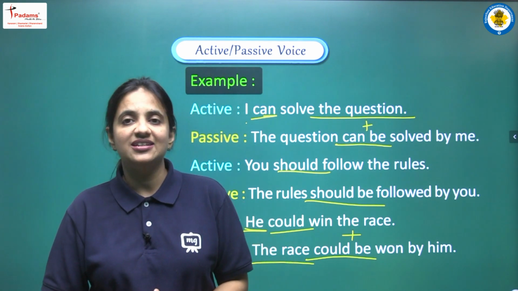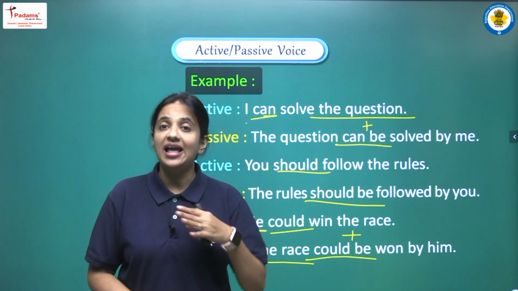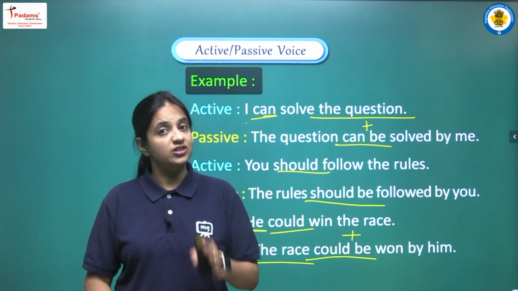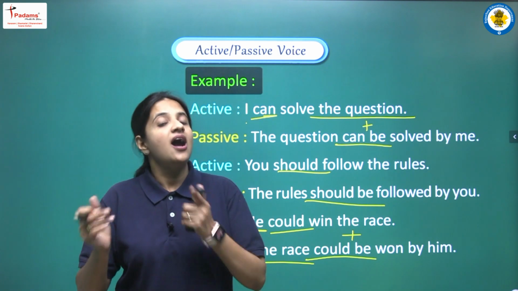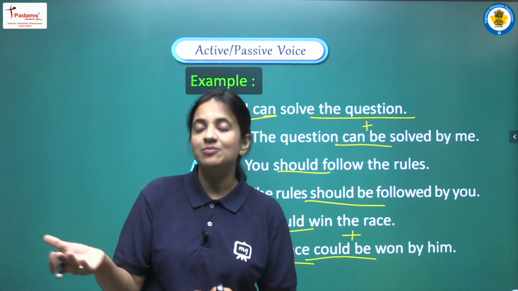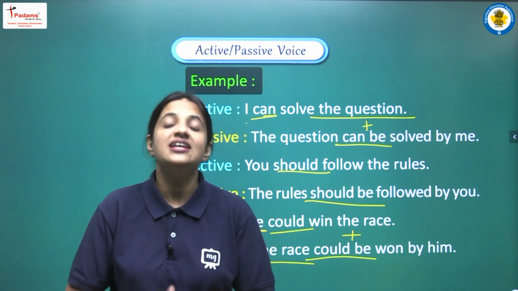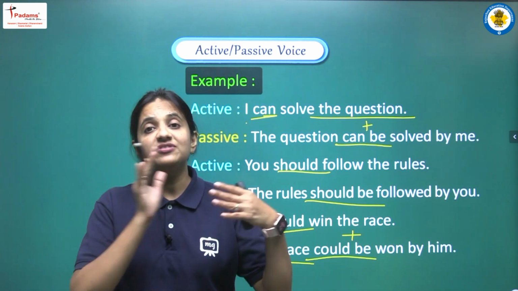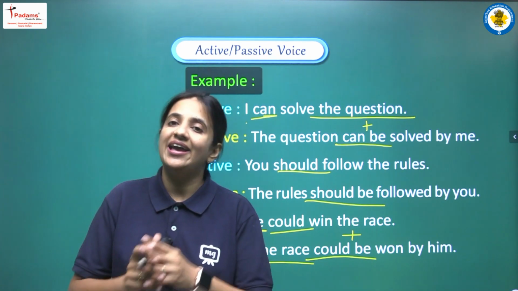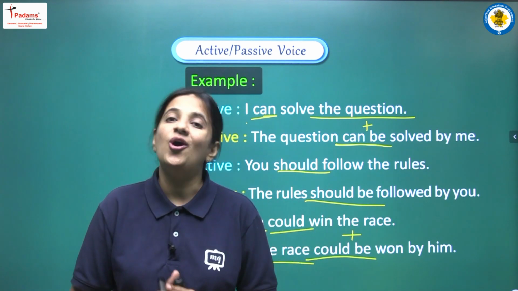सो दैट थिंग वी डिस्कस्ड इन टुडेज वीडियो. सो नाउ आई एम वेरी मच श्योर दैट द रूल्स रिलेटेड विथ हेल्पिंग वर्ब्स, दैट इज वेरी मच क्लियर. अगेन आई एम रिपीटिंग दिस थिंग स्टूडेंट्स, that first of all you have to identify the tense. How you will identify, that we also have discussed, right? So just look at the helping verb, just look at the main verb, and with the help of these things just identify the tense and just recall the rules, that if this tense is there, then in passive voice what helping verbs we have to use, and then write a perfect structure of passive voice considering all the rules.